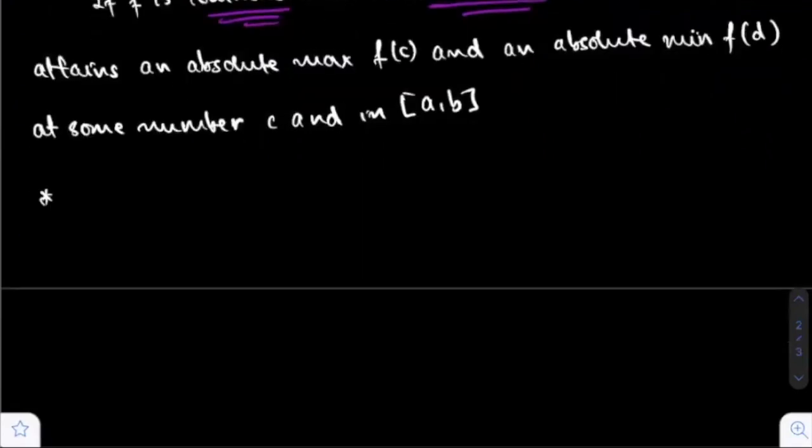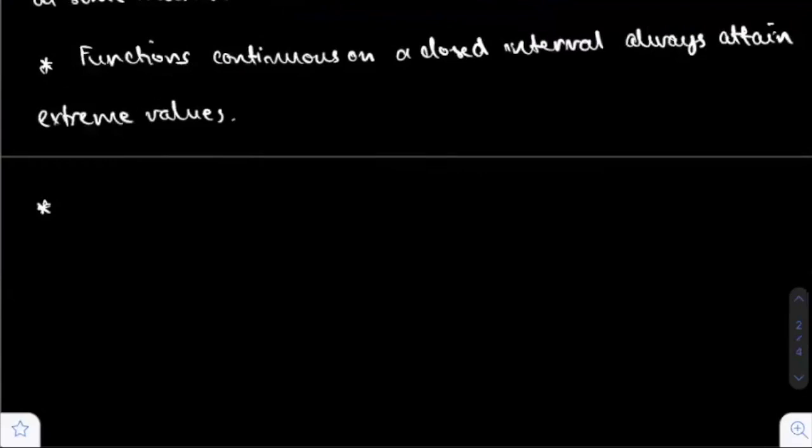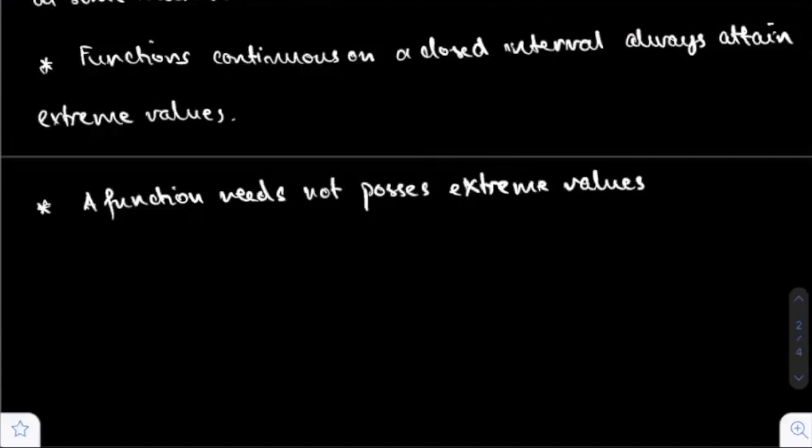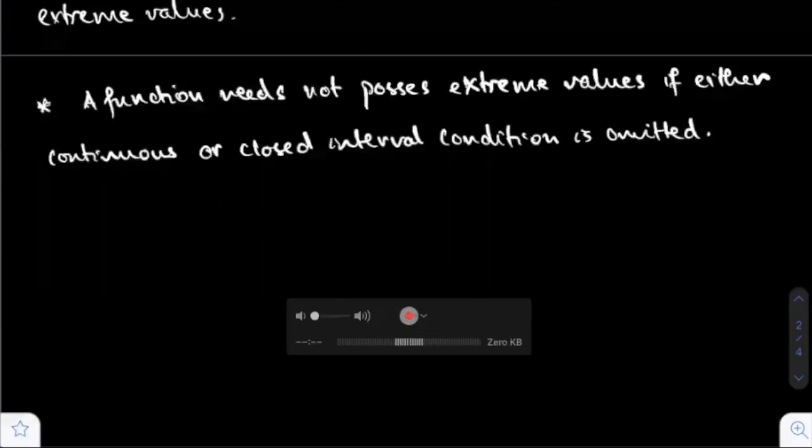Further note here: a function continuous on a closed interval always attains extreme values. That's the first note. The second note is that functions need not possess extreme values if either the continuous or the closed interval condition is omitted. In order to see this second note, a function need not possess extreme values if either condition is omitted.